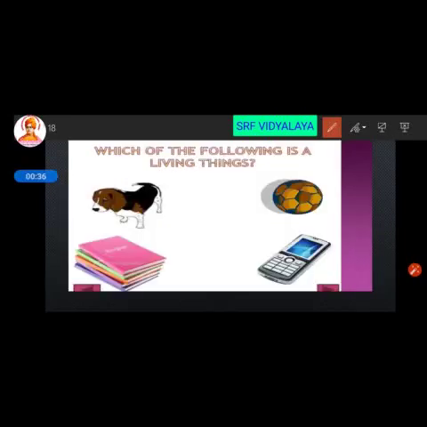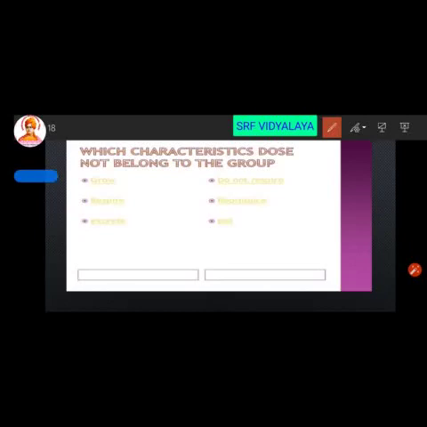The next one is, which of the following is a living thing? Here are some pictures. We have to choose which is the living thing. So here dog, ball, books and phone. Which is the living thing? Yes, the dog is the living thing among these.